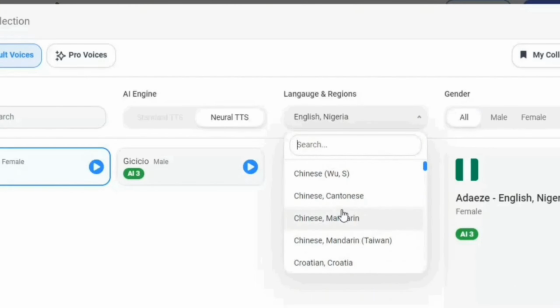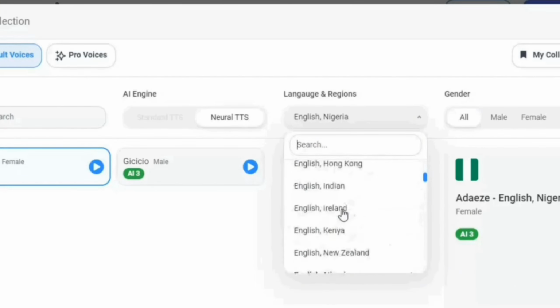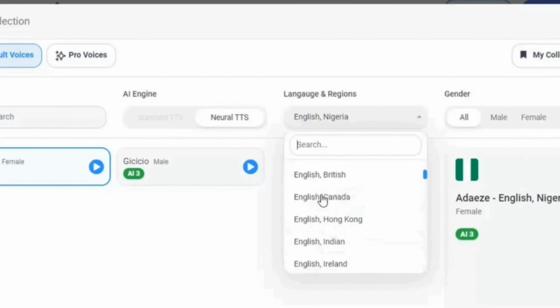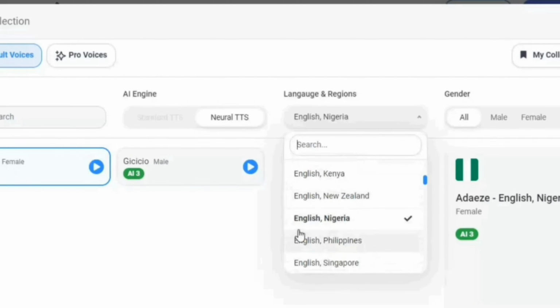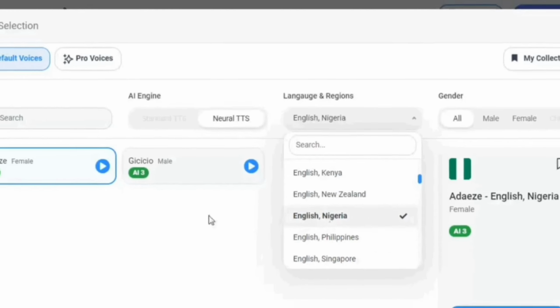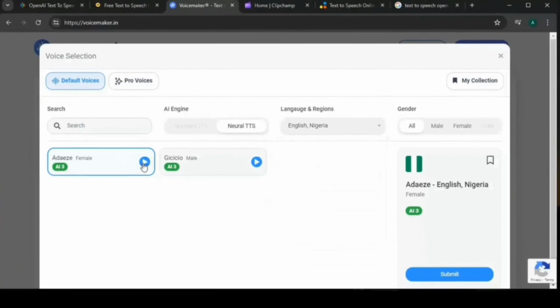That is why I love VoiceMaker. I'm going to head on to the English part so you can see the list of English they have. They have English British, Canada, Hong Kong, and so many other languages. They have English Nigeria, and definitely my most used, because of course I love whenever they have Nigeria. So I'm just going to play it so you can actually see it.